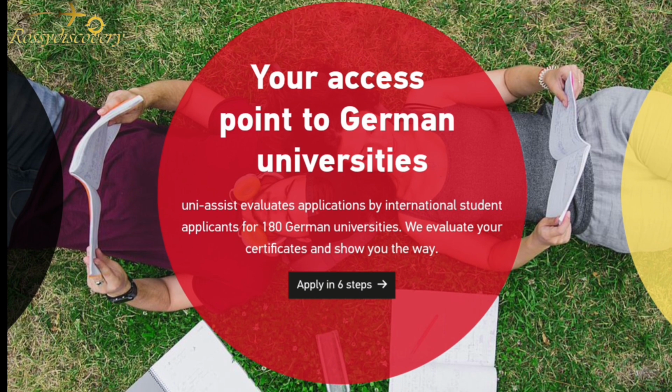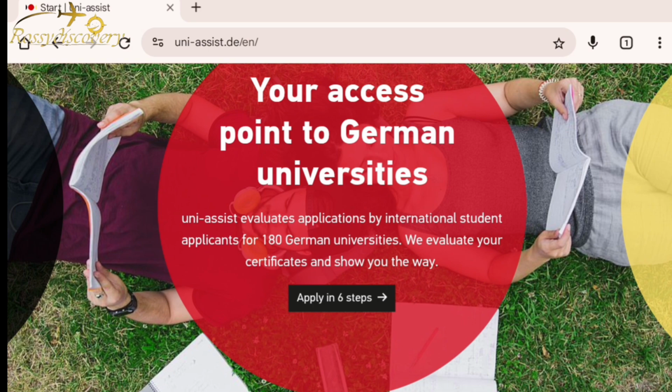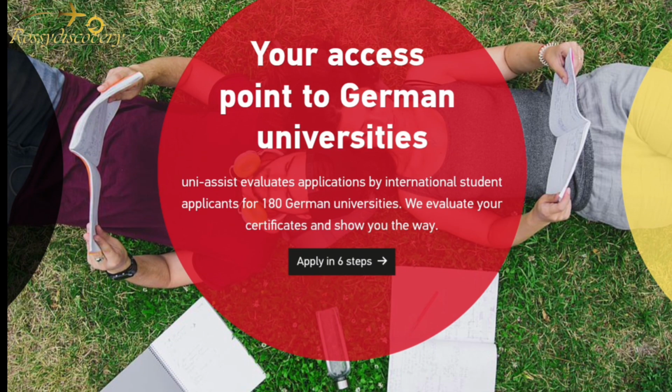Okay. Tips on this Uni-Assist, what you should know and what you should do. Make sure you apply early. Document verification can take like 2 weeks on this Uni-Assist. So why don't you just apply early? Imagine you are giving yourself a month for the deadline. It's not possible because Uni-Assist usually takes like 2 weeks to verify your documents.